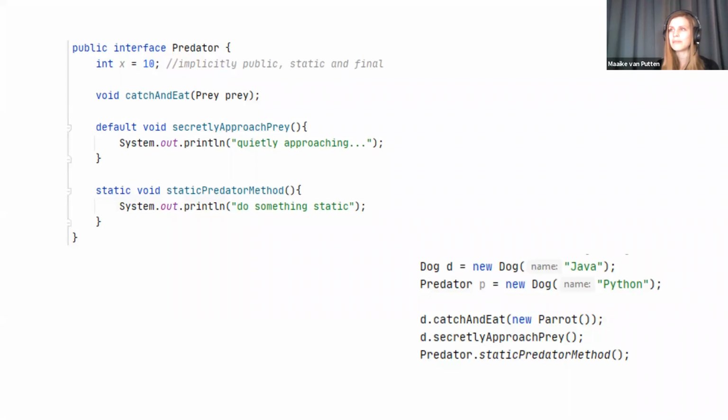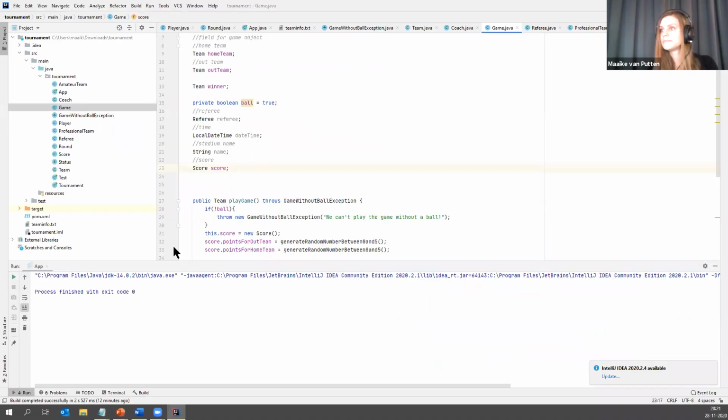Whereas interfaces can be really weird things as well. Actually, the collection framework is great to have a look at weird interfaces. Let's go there.